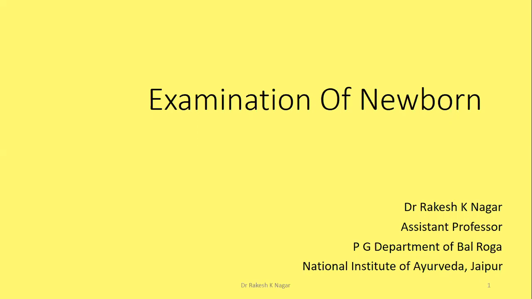We do the first examination at the time of birth during assessment of Apgar score. A for appearance, P for pulse, G for grimace, A for activity, and R for respiration.